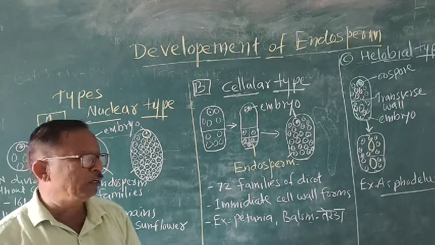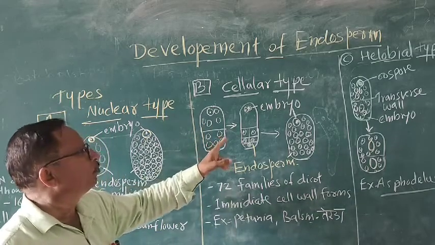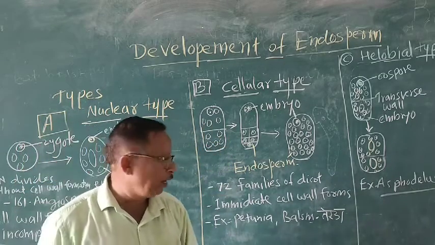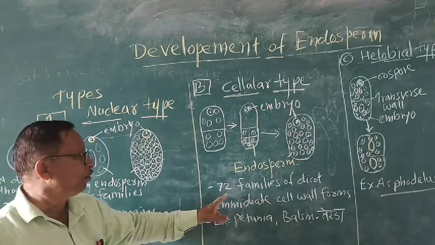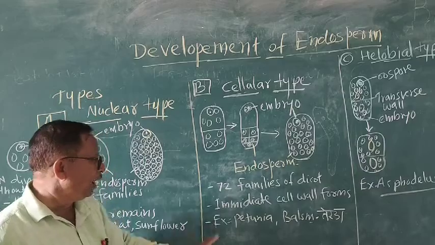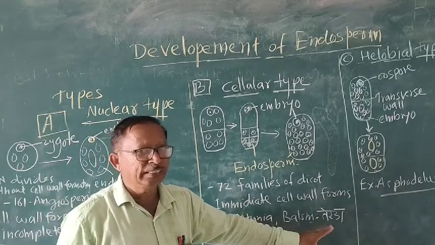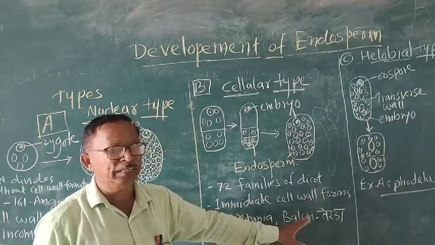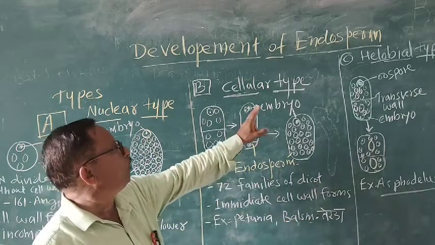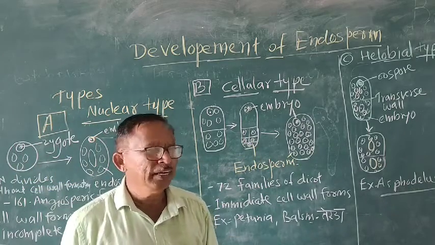This is called the cellular type of development of the endosperm. Examples are petunia and balsam, तेरडा, त्याला मराठीमध्ये तेरडा असं म्हणतात.